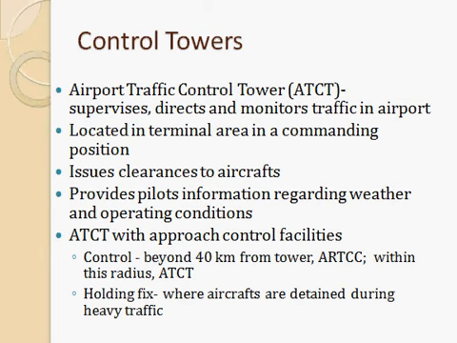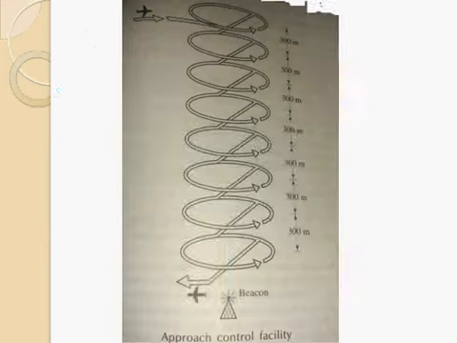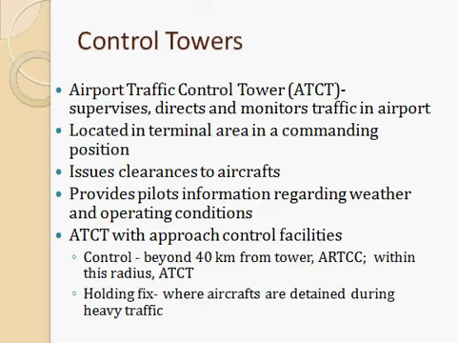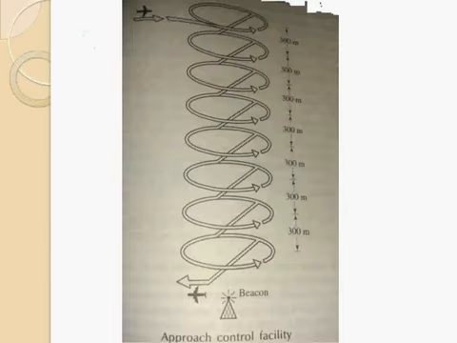So, if you are providing approach control facilities at ATCT, then you have to provide a holding fix. Holding fix means it is the area where the aircraft are detained for landing. Suppose you are having heavy traffic, that means there will be aircraft coming one after the other, but it takes some time for an aircraft to land and then clear the runway. So you cannot make the aircraft land one after the other at a short period. For that you can provide a holding fix.